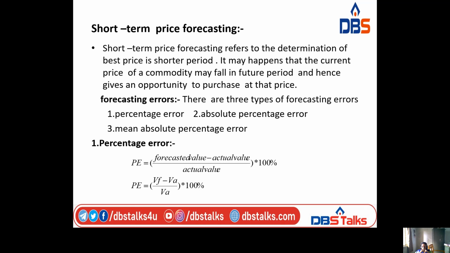First, coming to percentage error. Percentage error, PE, equals forecasted value minus actual value, divided by actual value, times 100. Here the forecast value is taken as VF and the actual value as VA. So the percentage error PE equals (VF minus VA) by VA into 100.